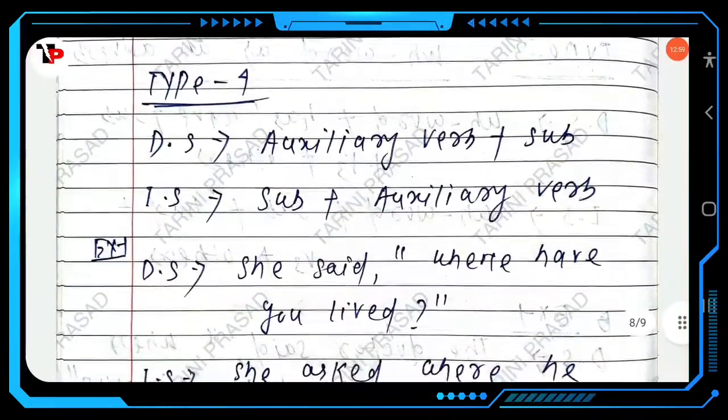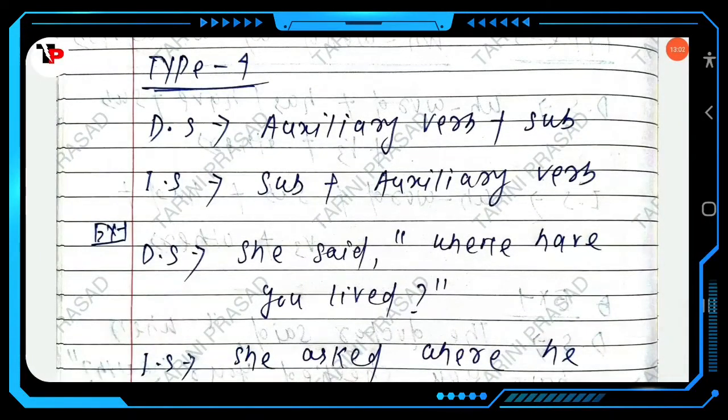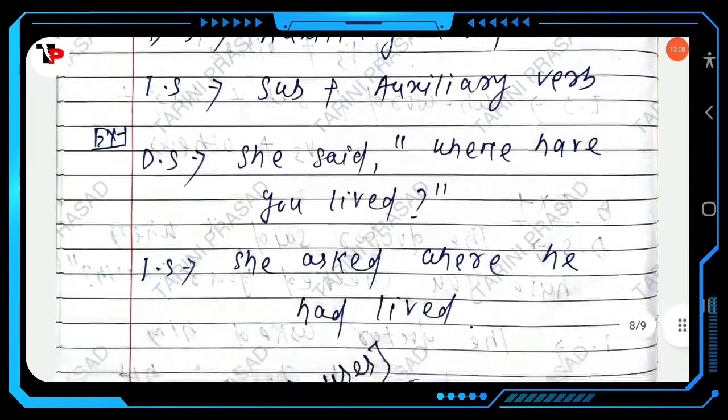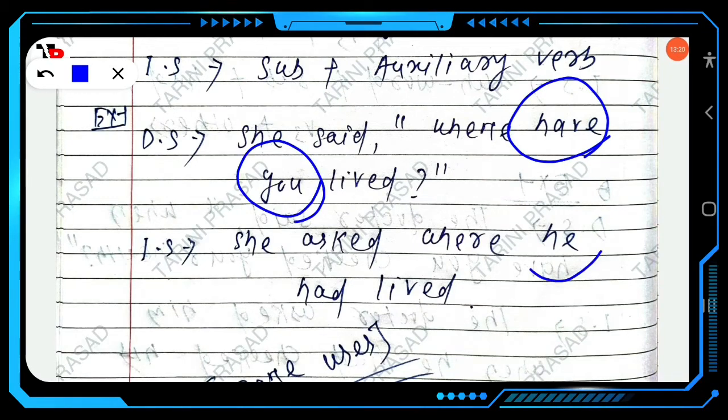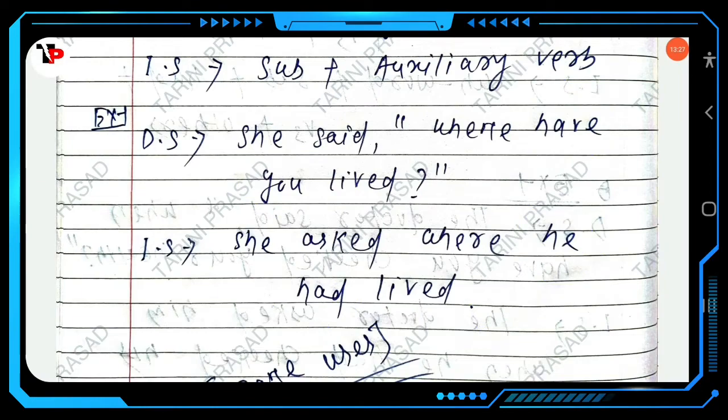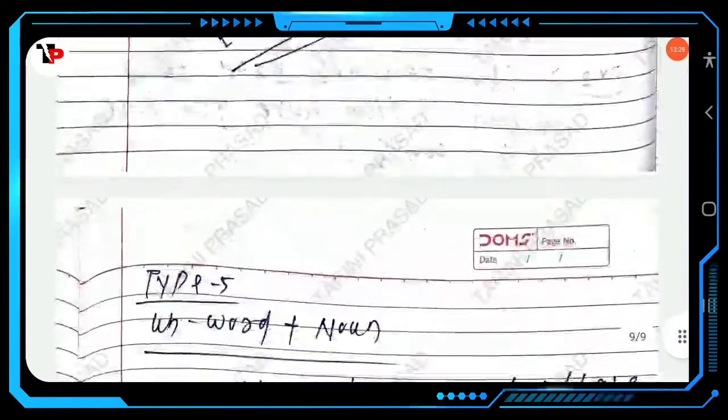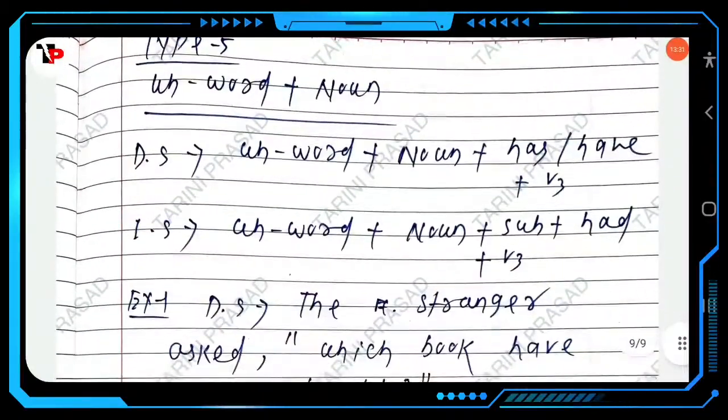Then next type 4: in direct speech, auxiliary verb plus subject. In indirect speech it will change into subject plus auxiliary verb. Like she said, "Where have you lived?" She asked where. So here, in direct speech, auxiliary verb plus subject. What changes here? Subject plus auxiliary verb. Clear?